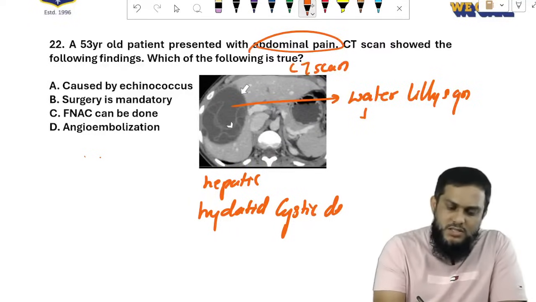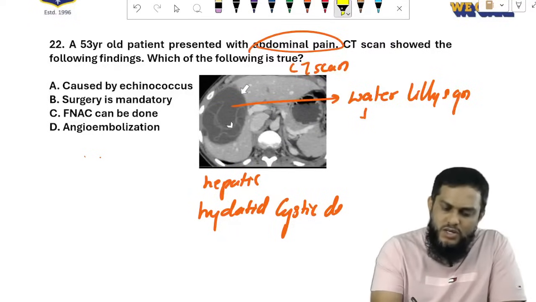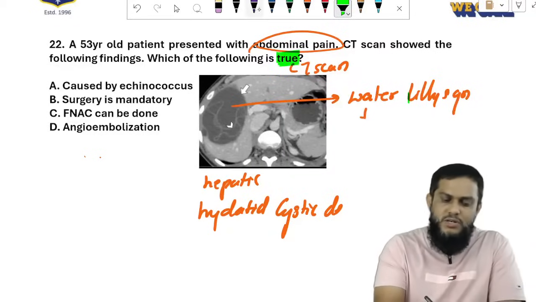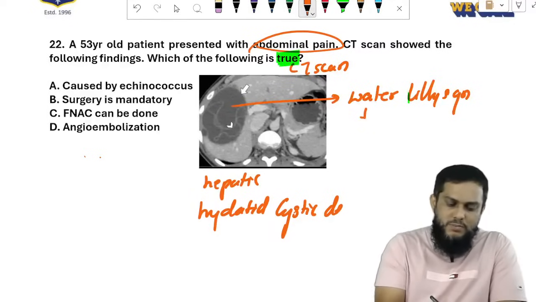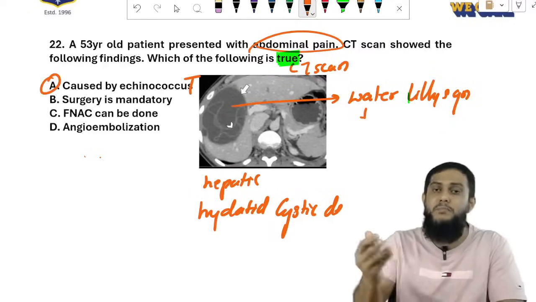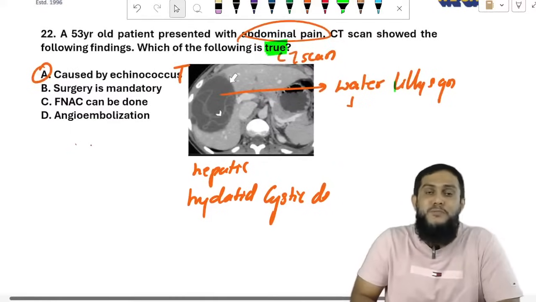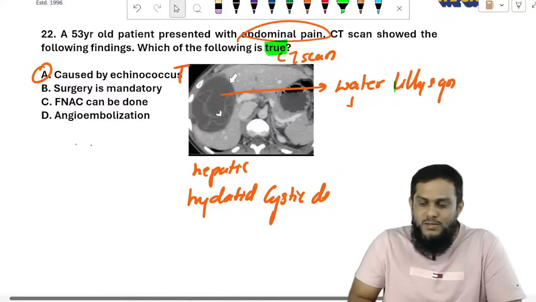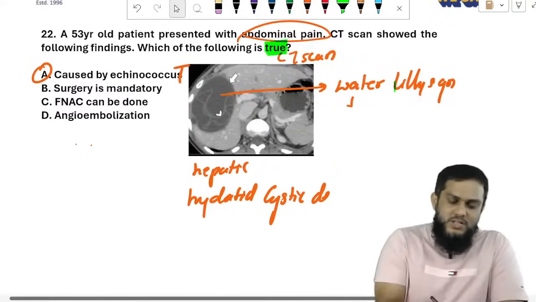What they're asking is, which of the following is a true statement? You just have to remember. Caused by Echinococcus. Yes, true. Simple, directly got the answer. So simple a question.